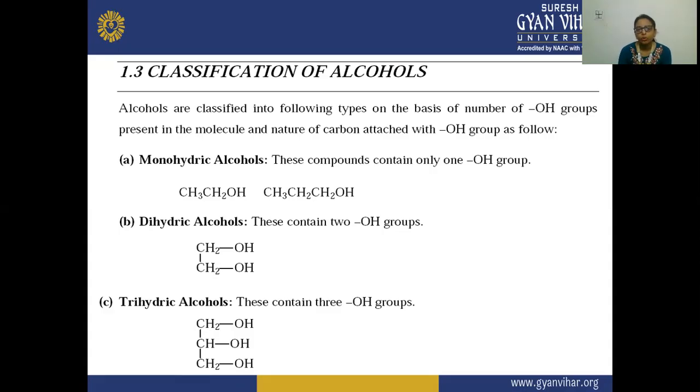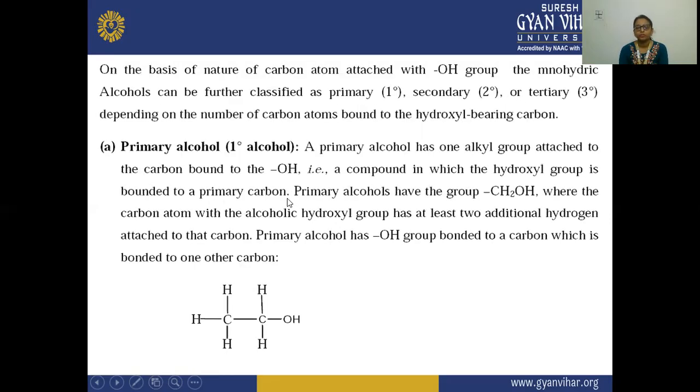In dihydric alcohol, two functional groups are present, two OH groups on two carbon atoms. And thirdly, trihydric alcohol has three OH groups in a molecule. Here you can see the example CH2OH, CHOH and CH2OH. This is trihydric alcohol, this is dihydric alcohol, and this is monohydric alcohol.